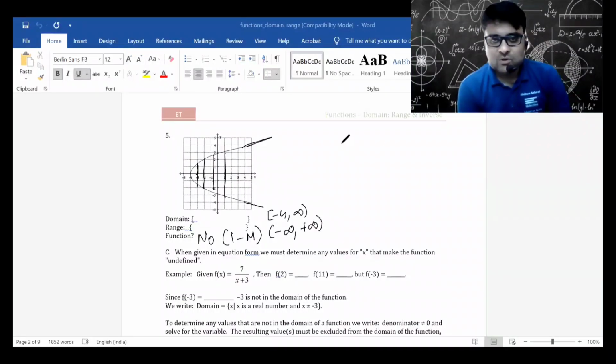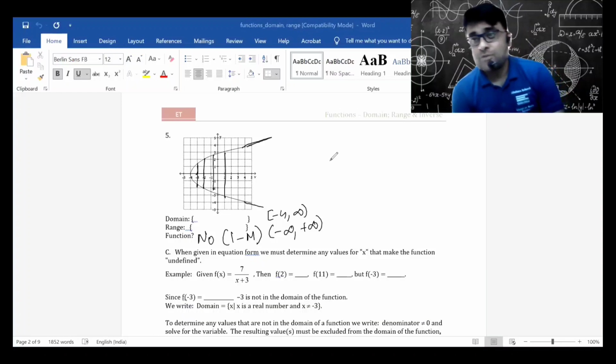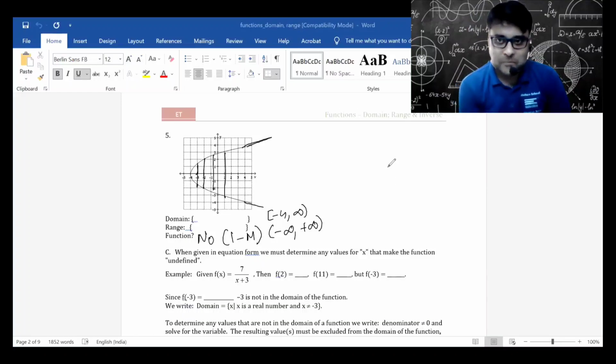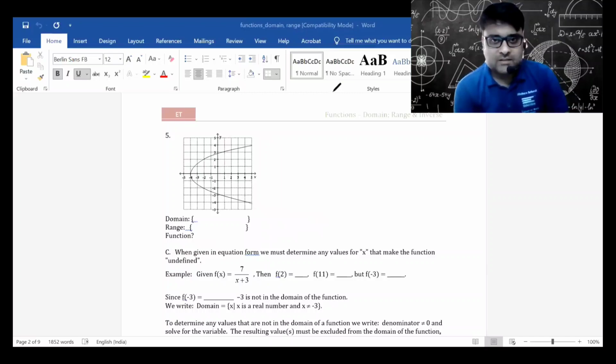I hope this is absolutely clear to everyone. Anyone having any doubts whatsoever at any point of time, put it in the chat box. Please don't put your doubt in the chat box after I have moved on to another part. Whenever you have a doubt, put it instantly in the chat box. Okay, so that's the fifth one.